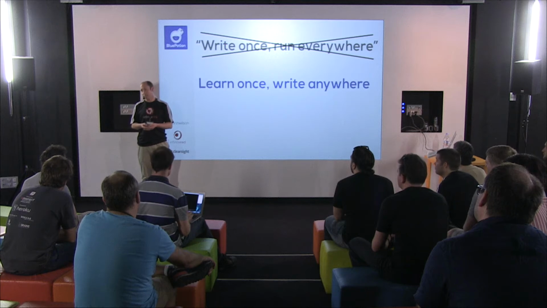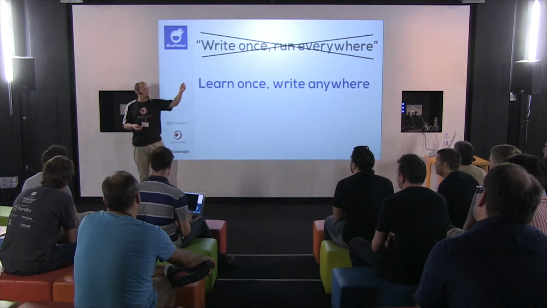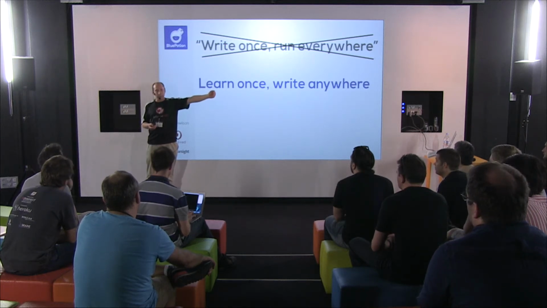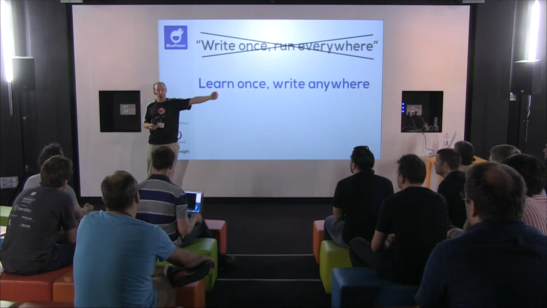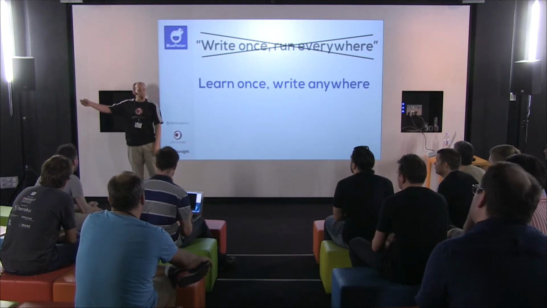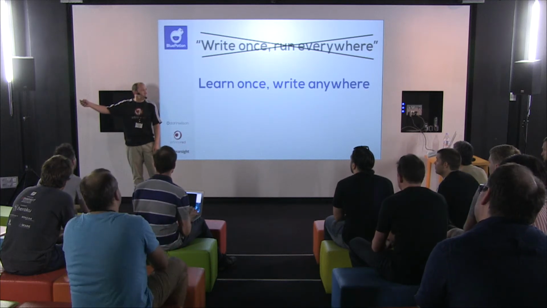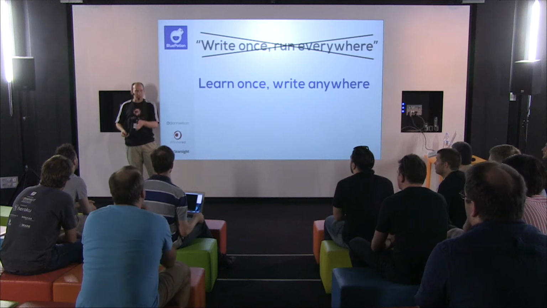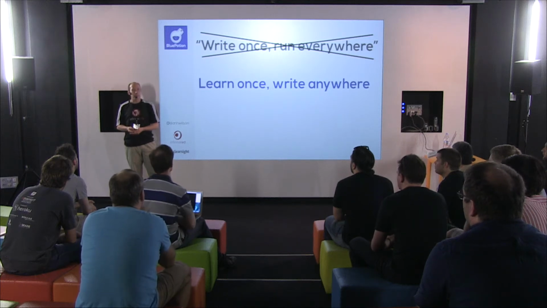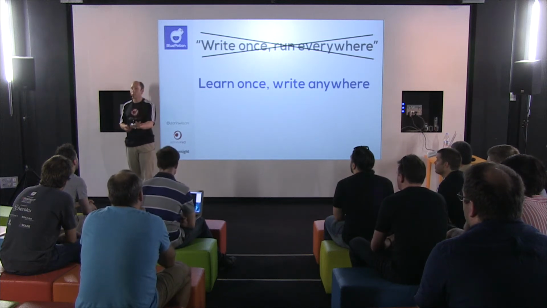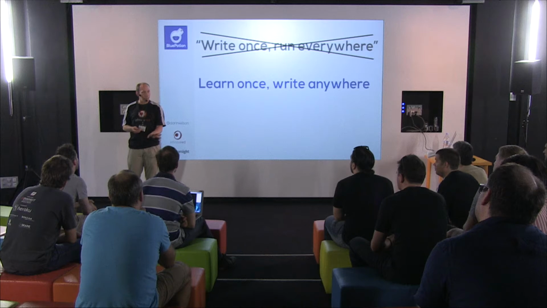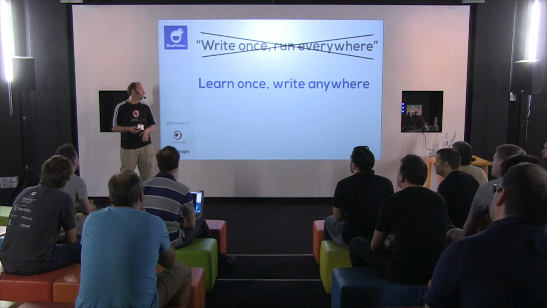However, we do want to make it easier. If you think on one side, you have just purely writing native code, Java and Swift, and on the other side, something like PhoneGap, which is write once, run everywhere. We're kind of trying to go up the middle. Can we do something that doesn't take away anything that you could do on native, but still makes it easier?